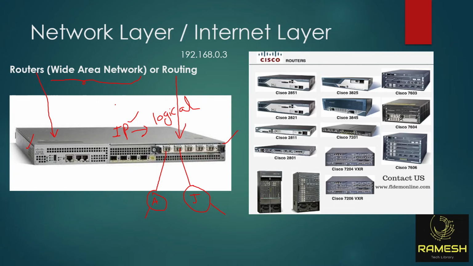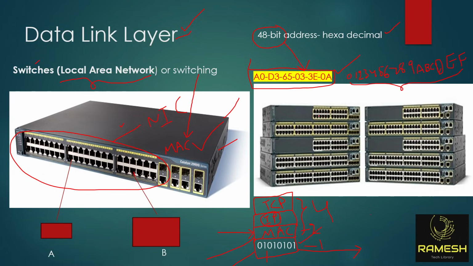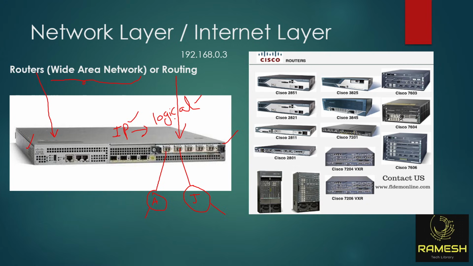Now, this IP address can be changed. That's why it is called a logical address. But a MAC address cannot be changed. The MAC address is given by the manufacturer and is fixed to the hardware device. It cannot be changed. That's why it is called a physical address. Please remember these keywords: the MAC address is a physical address and it cannot be changed, but an IP address is a logical address. There are a lot of IP addresses. Whatever IP address you want, you can change it. That's what is called a logical address.